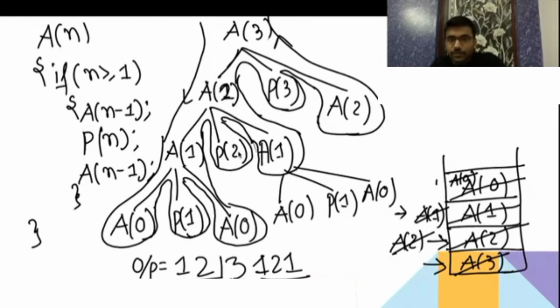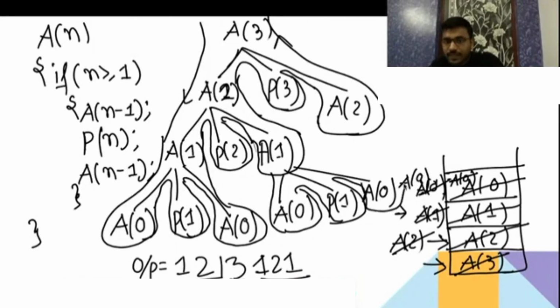So how will it happen? It was in A2, then again A1, you pushed A1, then again A0, you will go there like this, then you have to push A0 again, then you pop, then again you will print 1, then again you will go here and push A0.